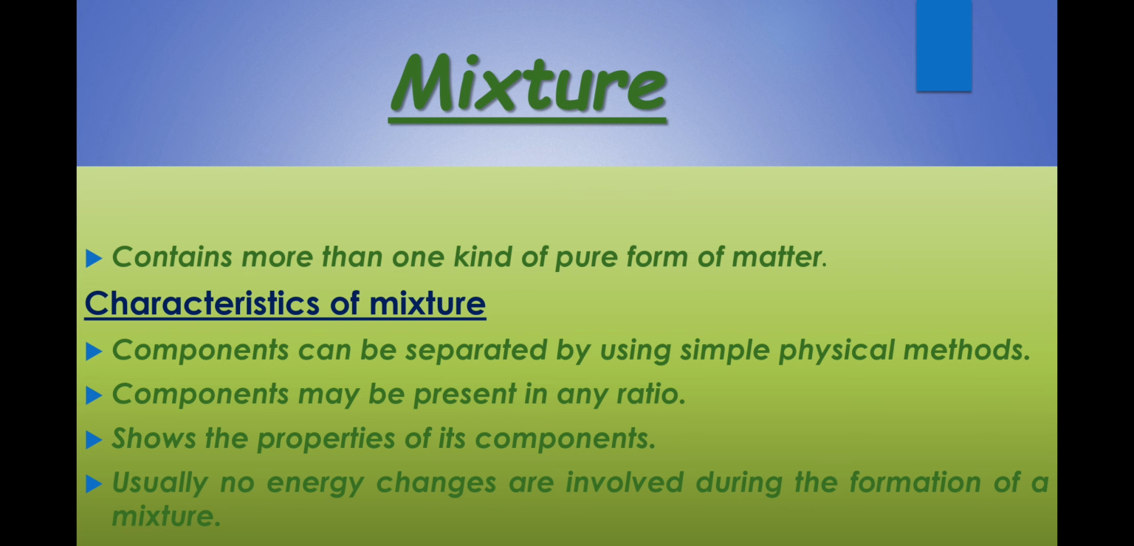So when we make a mixture of sugar and water, we can take 1 teaspoon of sugar and water, it makes a sugar solution. We can even take 2 teaspoons of sugar in water, it again makes a mixture, the solution. So components of a mixture may be present in any ratio, any proportion.